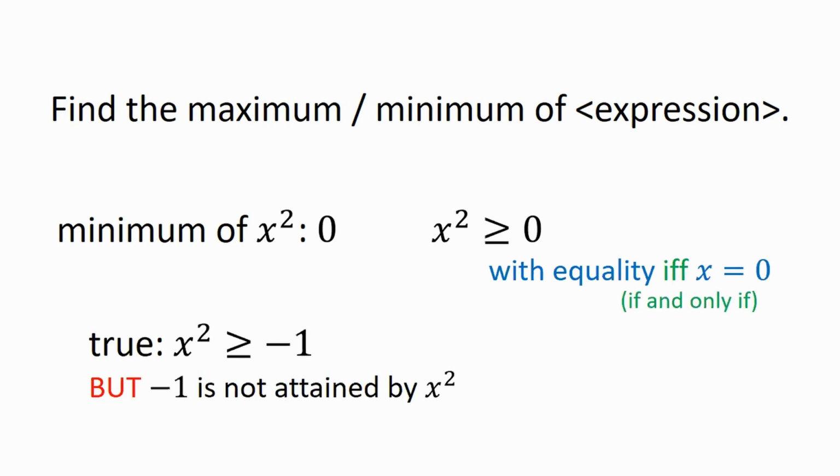It's meant to capture two statements: that if x squared is equal to 0, then x is equal to 0, and also that if x is equal to 0, then x squared is equal to 0. In the end, 0 is a minimum, and we're able to identify precisely when x squared assumes the value 0. So in general, the minimum of an expression is the smallest value it can attain, while the maximum is the largest value it can attain. The minimum and the maximum are respectively the smallest possible value and the largest possible value of that expression.